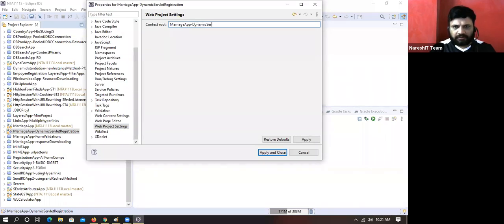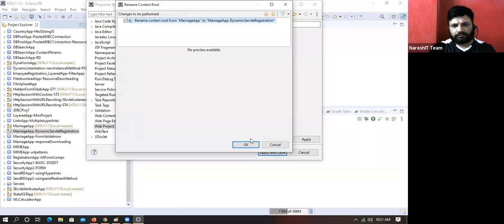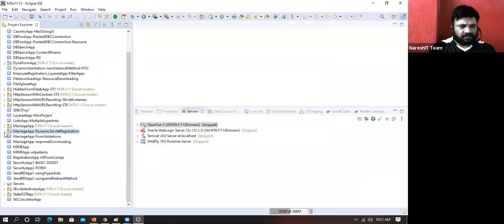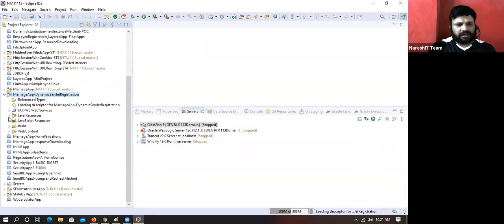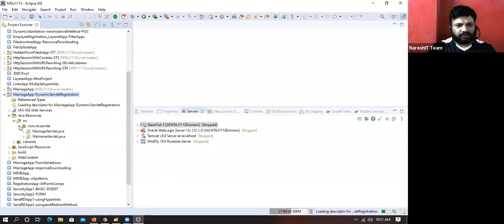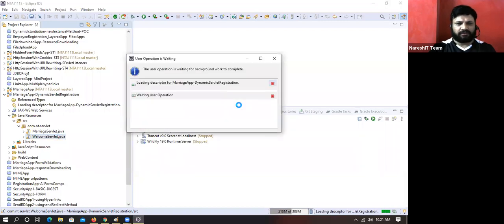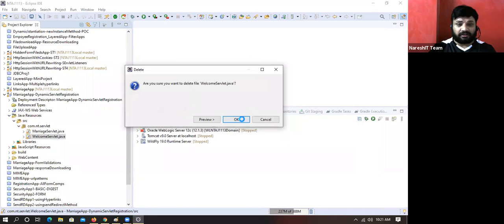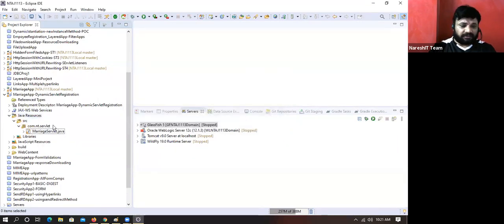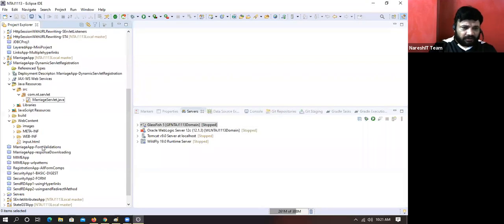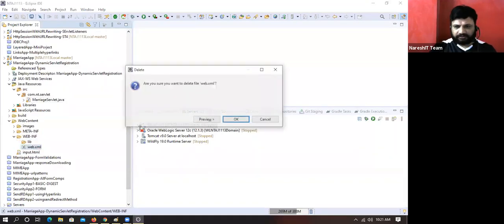Dynamic servlet registration. Understanding my point there? Yes, src folder. Okay, right now we don't bother about the welcome servlet, boss. We are not interested in that. If two servlets are there, both servlets should be configured. If three servlets are there, three servlets should be configured. That means every servlet should be configured. Yes. No web.xml.